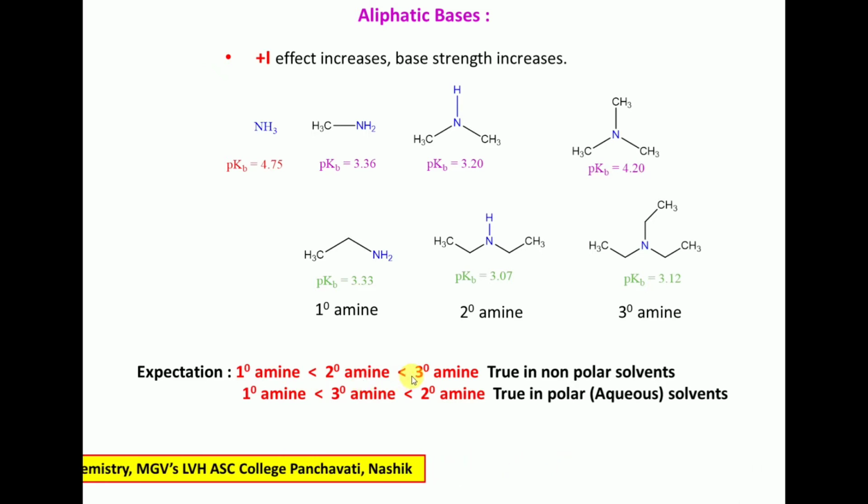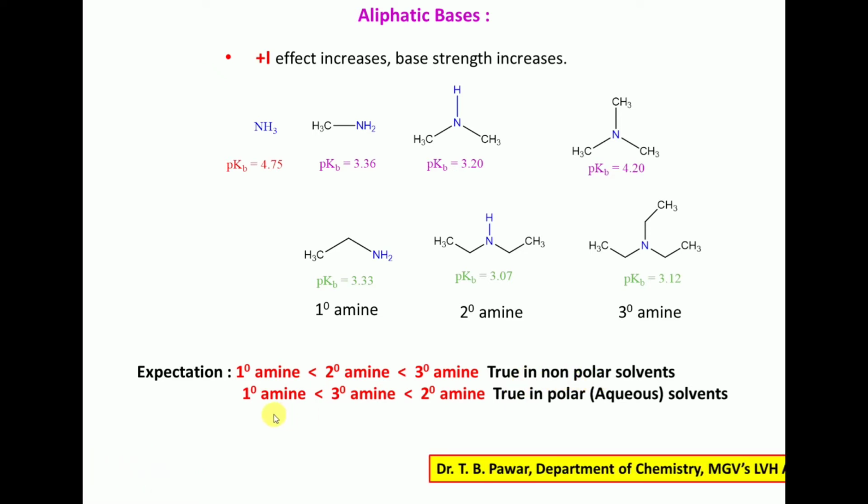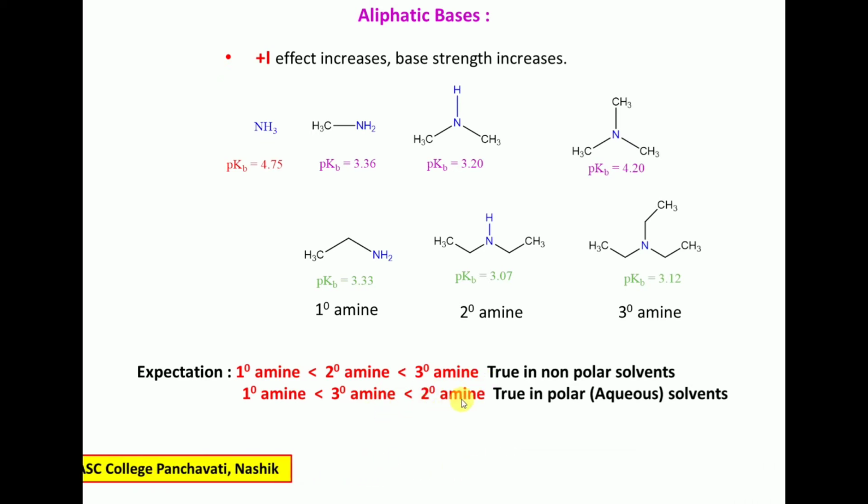As I have told you, this is true for a polar solvent: primary amine is less basic than tertiary amine, and tertiary amine is less basic than secondary amine. So the secondary amine is the most basic.